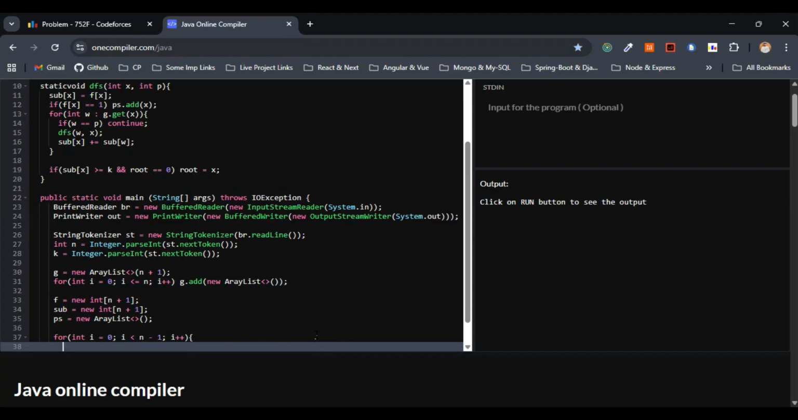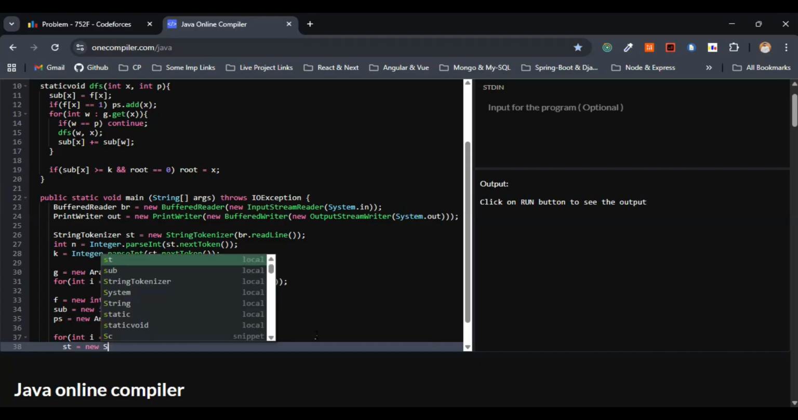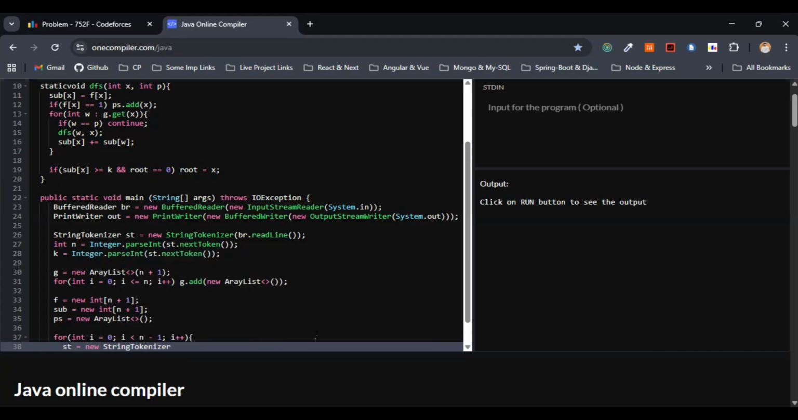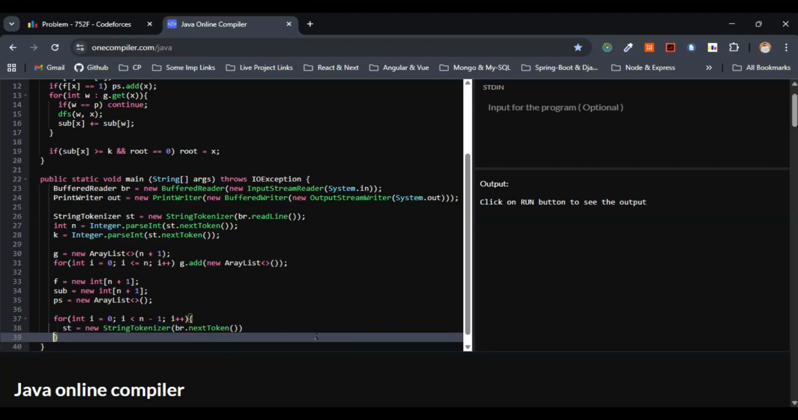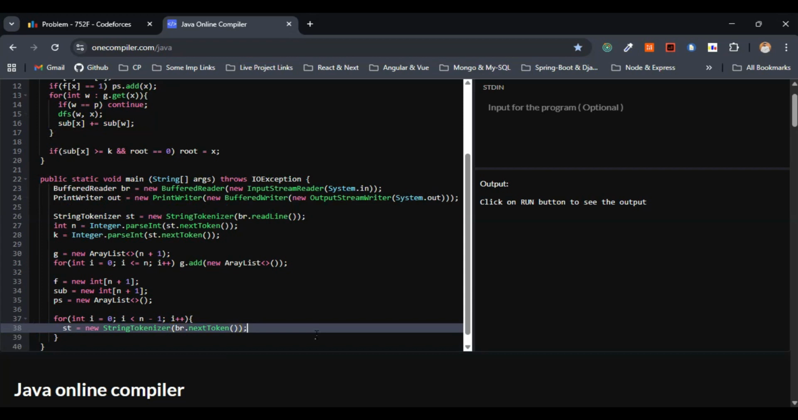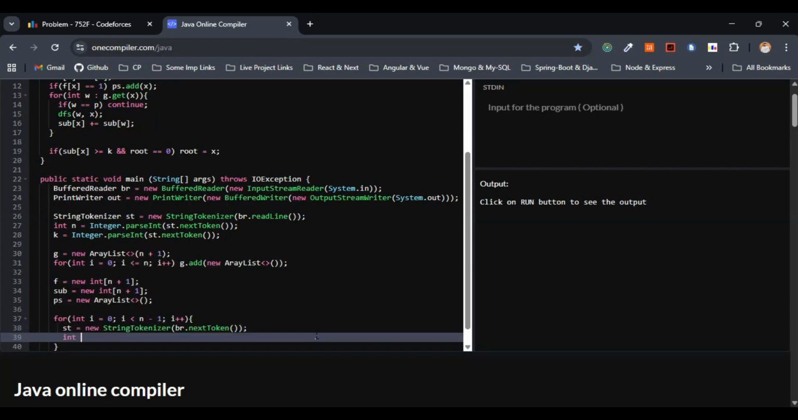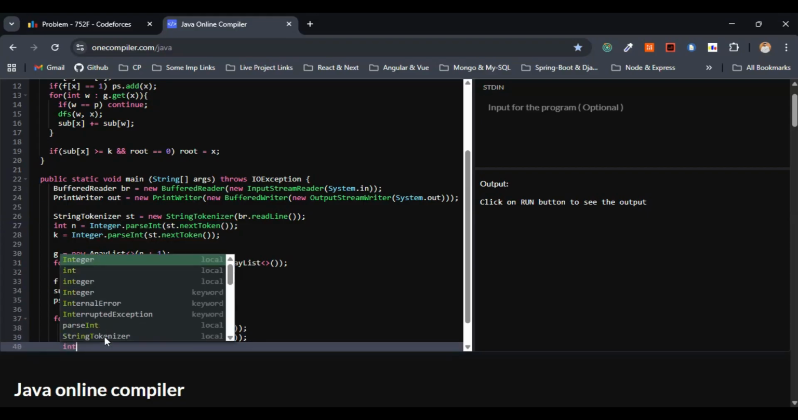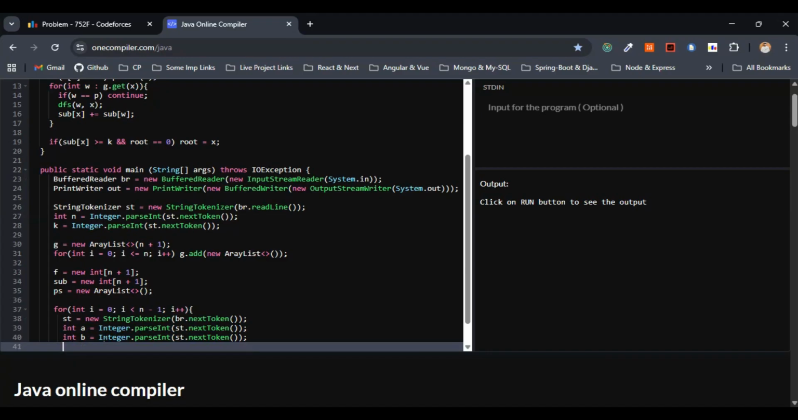So within the for loop, what shall I do? Let me create the instance of StringTokenizer here. StringTokenizer, next token. This is fine. Yep. We have to read A and B here. A, let me copy the same thing. Also, let me go with int B equals the same thing.